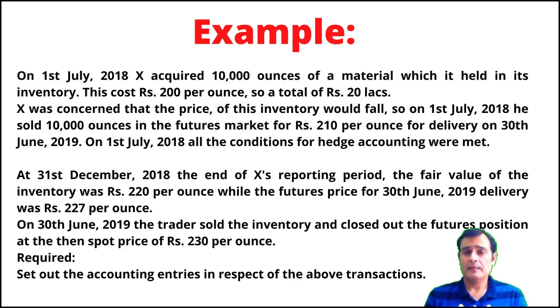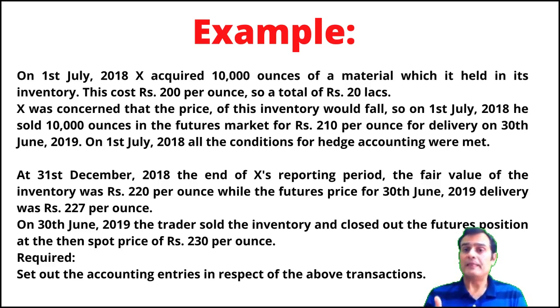So one thing is very clear: if I were to apply all the 5 steps, I would say in step number 1, the hedged item is the inventory. Then in step number 2, the hedging instrument is the contract to sell in the futures market. The third is that yes, all the conditions of hedge are met, so it is certainly a qualifying hedge relationship. And in step number 4, we identify that in this case, the company is concerned with the price fall, so it is certainly a case of a fair value hedge. So now we're looking at step number 5, how fair value hedge accounting would be done.